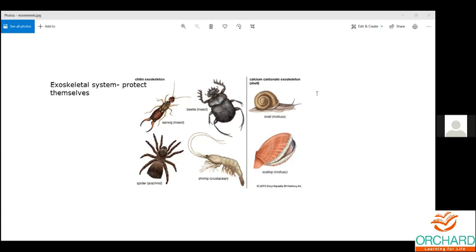Okay, so I'll just stop with this. We were talking about the invertebrates and the vertebrates. Please do go through the invertebrates and vertebrates. If you're not understanding, I want you to tell me during the next class, which is supposed to happen on Tuesday, so that I can take the class again.